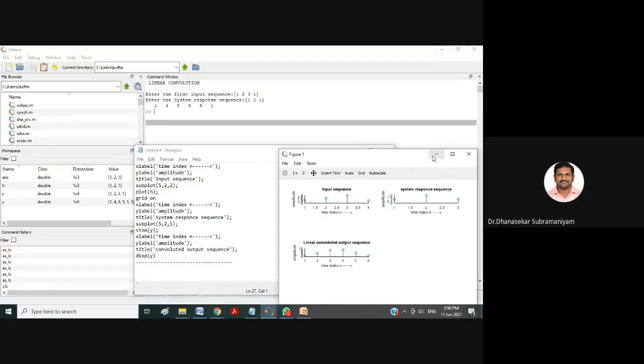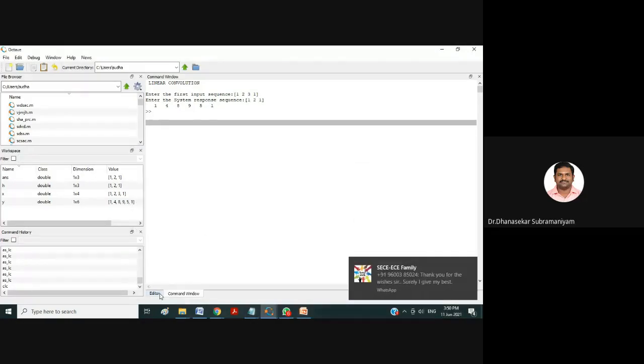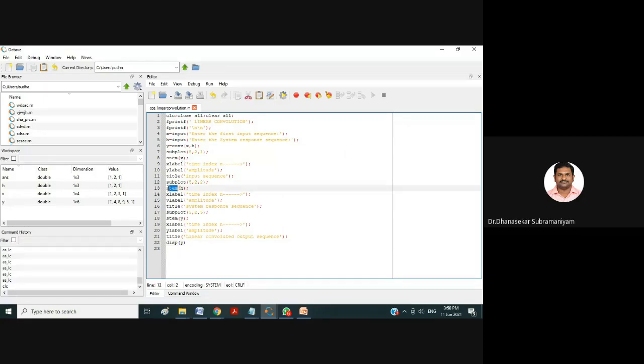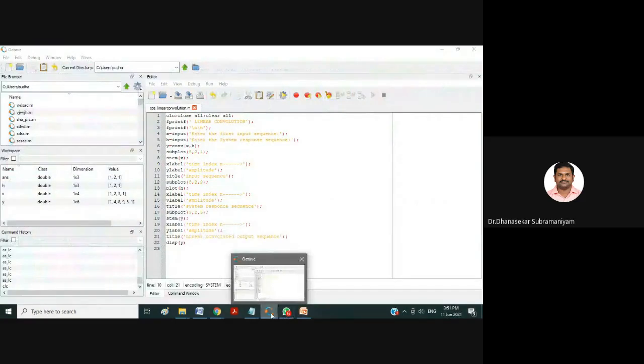See, in this code, for example, I have told about the continuous signals. Here x you will be getting in the form of discrete. For example, h, if you want to plot a continuous wave, one input signal you will get in the form of a discrete sequence, and the other signal, if you want to see in the form of continuous, you give plot. If you give plot of h, the h values you will get in the form of continuous. If you want, you can see here. Give control yes, close this window, and just compile this.